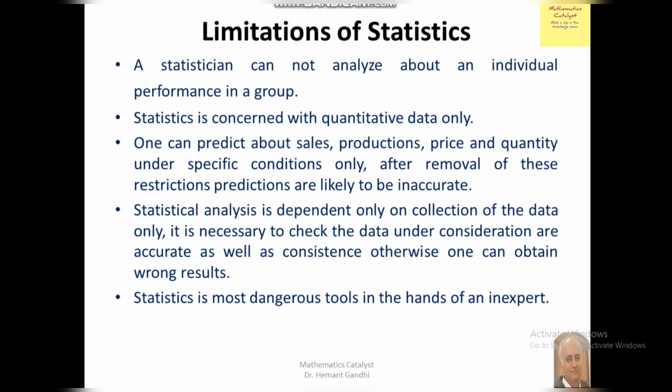तो इसका मतलब क्या हुआ कि जो 100% वाला है उसके लिए इग्नोरेंस हो गया है ना, क्योंकि आपकी टोटल जो एवरेज है क्लास की वो एवरेज बहुत कम आ रही है, जिसकी वजह से जो इंडिविजुअल था उसकी परफॉर्मेंस भी डाउन हो गई. इसलिए स्टैटिस्टिक्स में we cannot analyze about an individual performance in a group. And second is statistics is concerned with quantitative data only, that is not dependent on the qualitative, but in the theory of attributes we can convert the qualitative data into quantitative data. Then we have to study by applying statistics results.